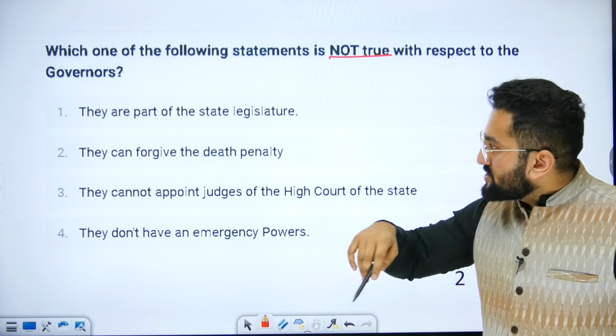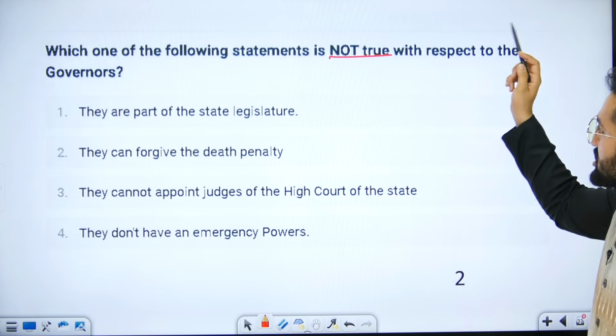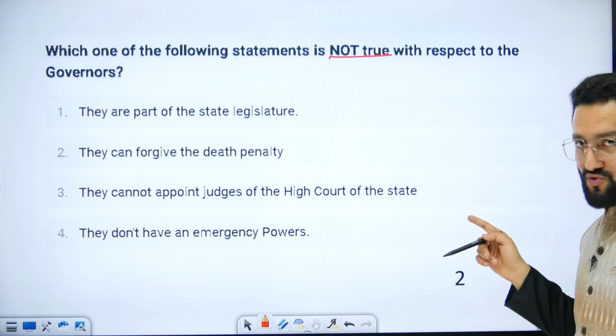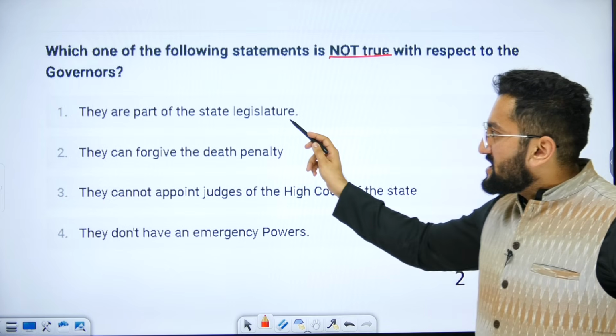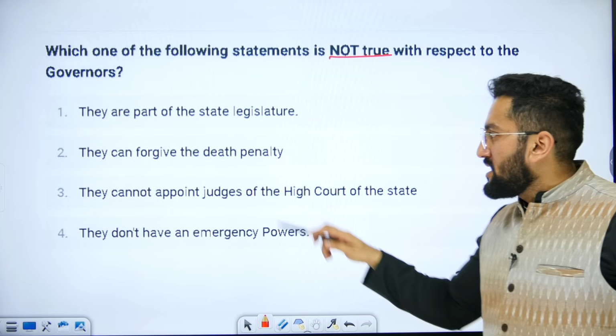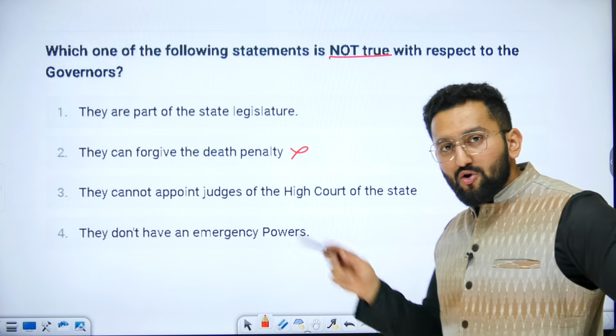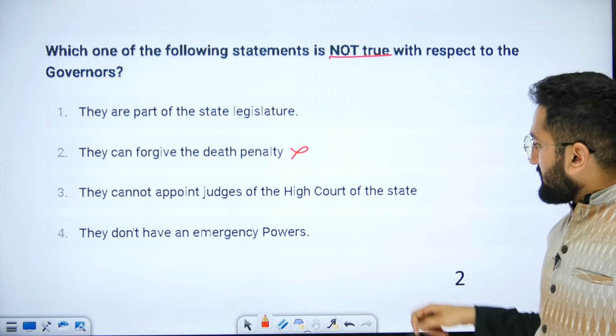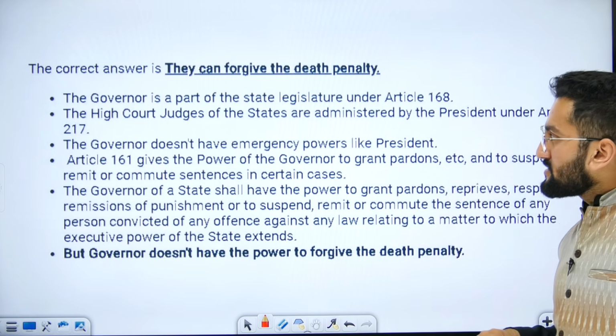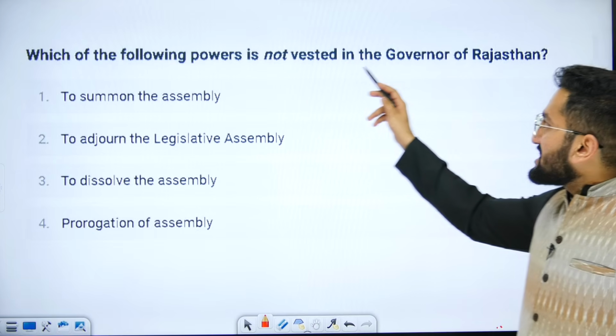Yes, this is a good question. Which one of the following statements is not true with respect to the governor? Not true: they are part of the state legislature. This is true: they can forgive the death penalty. This is not true. You got the answer. B is correct.